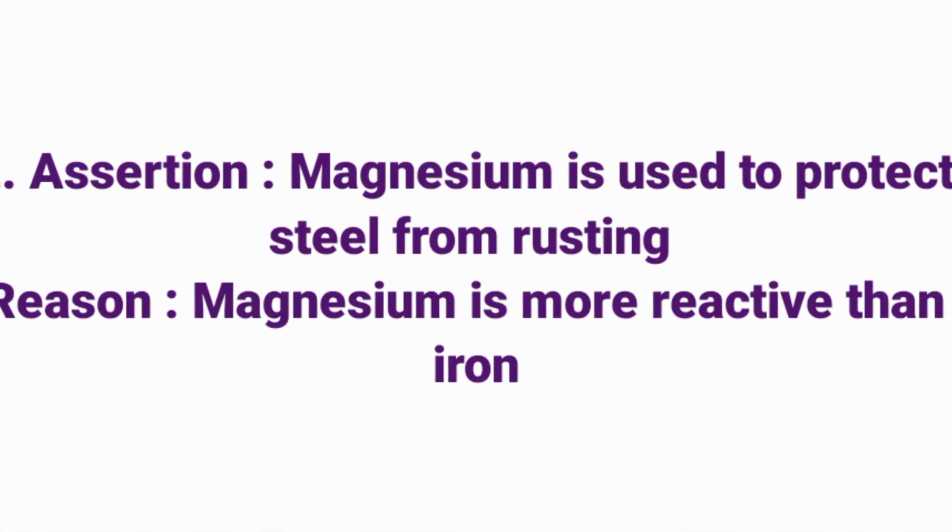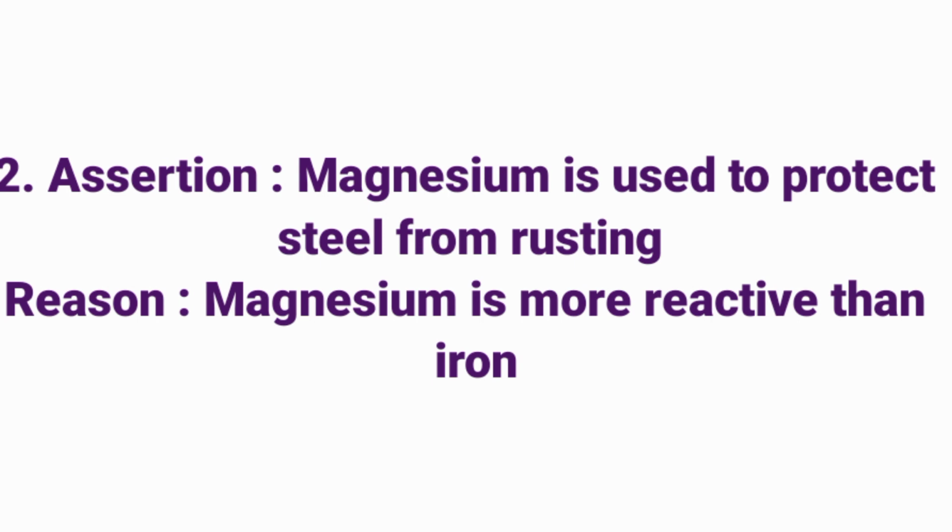Second question. Assertion: Magnesium is used to protect steel from rusting. Reason: Magnesium is more reactive than iron. Here, assertion is wrong. Reason is correct. So here the answer is option C: A is wrong and R is correct.